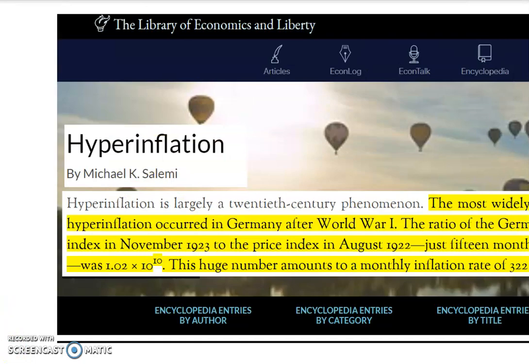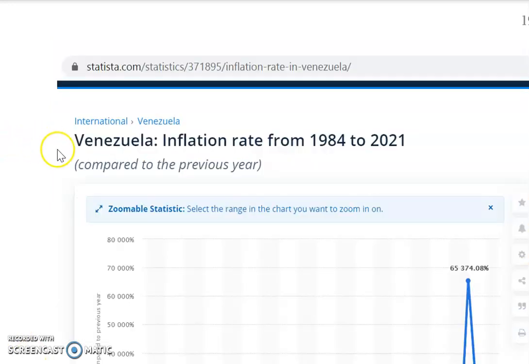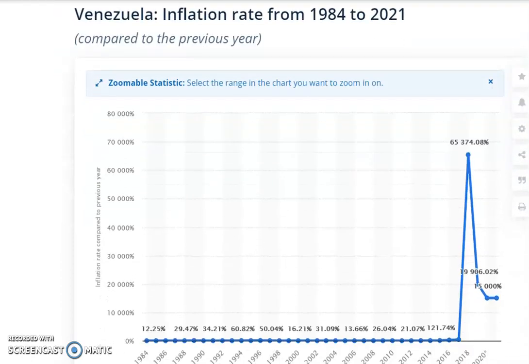Talking about hyperinflation, do you know there is one country that is experiencing hyperinflation right now? Do you know what that country is? Did you say Venezuela? Yes, you're right. Venezuela has been experiencing hyperinflation, especially in 2018.